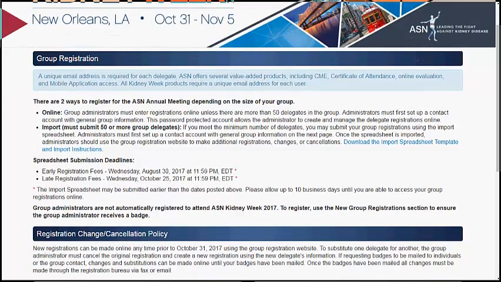There are two ways to register for the ASN Kidney Week 2017, depending on the size of the group. If the group has less than 50 delegates, the group administrator must enter the registrations online. If the group has more than 50 delegates, the group administrator may submit group registrations using the import spreadsheet.